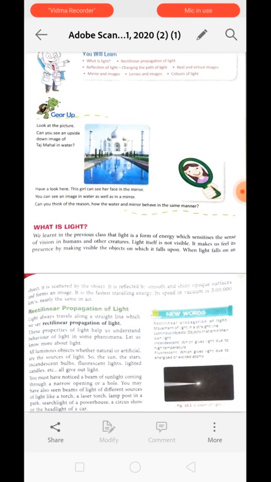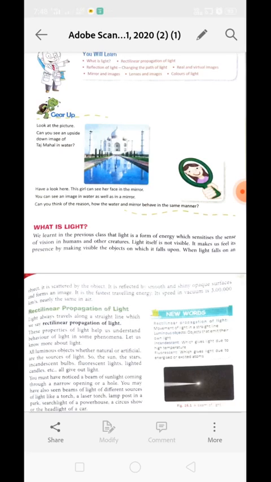We have learned in our previous class that light is a form of energy which sensitizes our sense of vision, which sensitizes our eyes and makes us able to see the object. Light itself is not visible. We cannot see the light, but we can feel the presence of light by seeing the object. Light can make us feel its presence by making the object visible for us. Whenever light falls on an object, it gets reflected back and the light rays are now falling on the eyes, and in this way we can see the object.